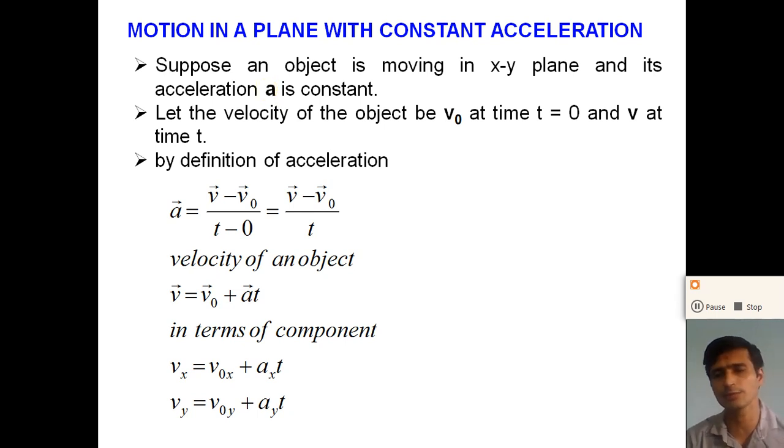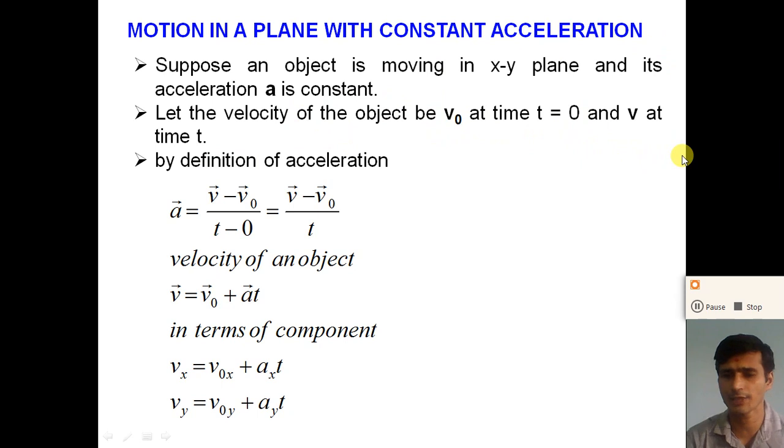Now if the object is moving with constant acceleration a, the velocity of the object changes with time, right? So let the velocity of the object at time t equal to 0 be v0, and at time t equal to t, the velocity of the object be v. Here the velocity is also a vector quantity. The magnitude may change or the direction may change. So let us consider the initial velocity of the object at t equal to 0 as vector v0, and the final velocity at time t as vector v.